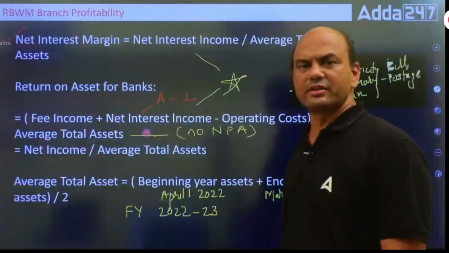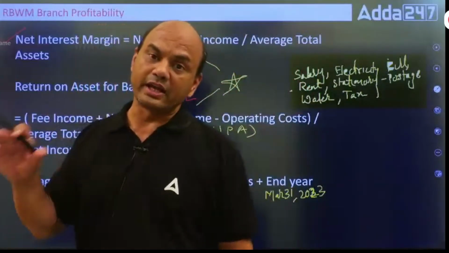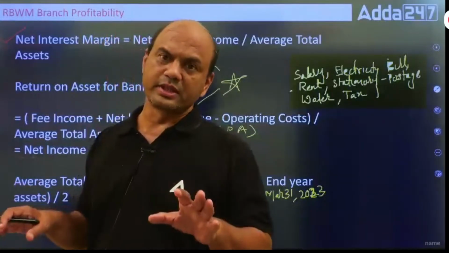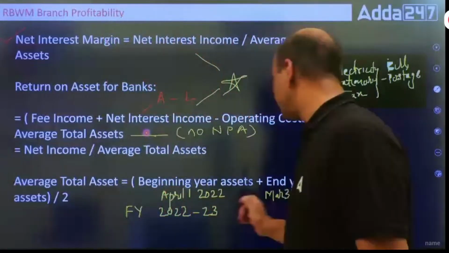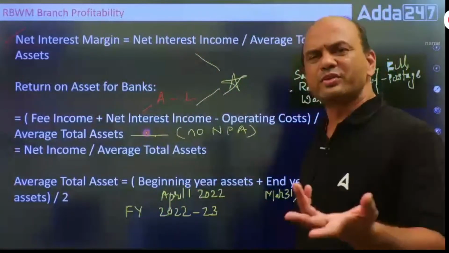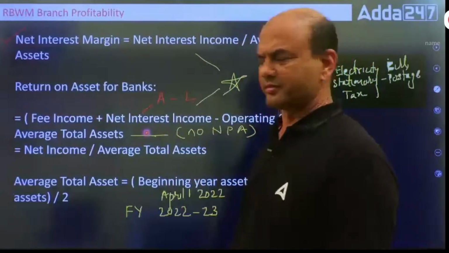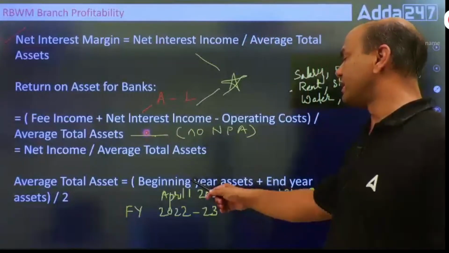Means they'll give you both the assets. Loans at the beginning of the year were this much, loans at the end of the year were this much. So take these two, add and divide by 2. Beginning plus end upon 2. Average is first plus second upon 2. That is average. So what is the beginning year assets?